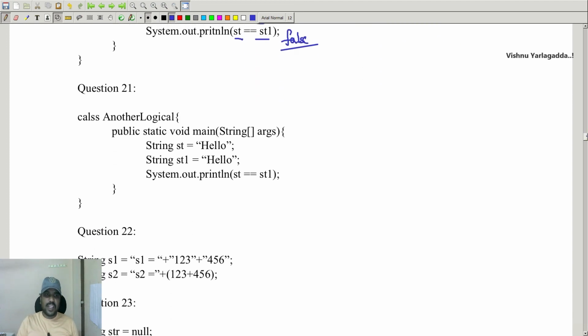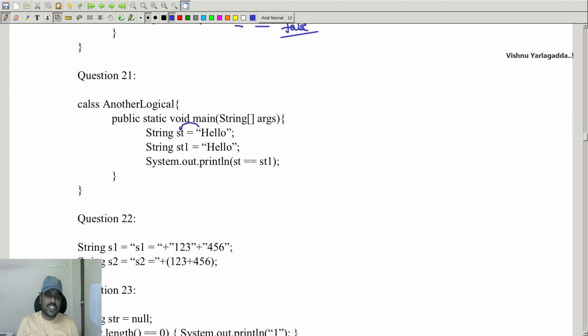But in the next program, I initialize hello directly to st and hello to st1. In this case, the values get compared and it will show true. This is a basic important thing that you have to remember.